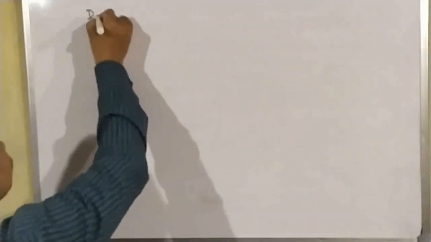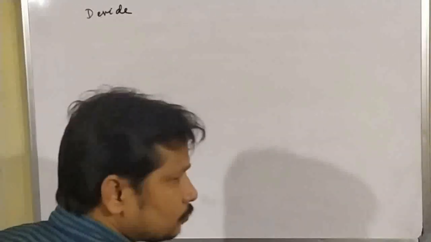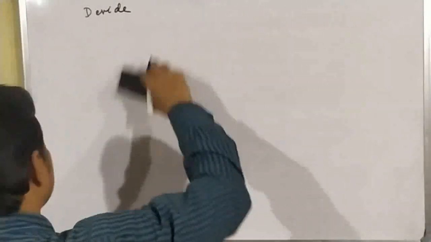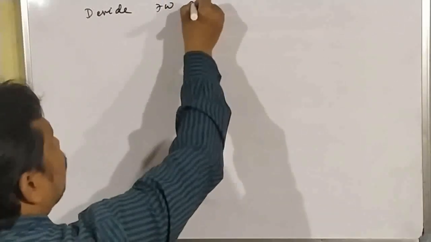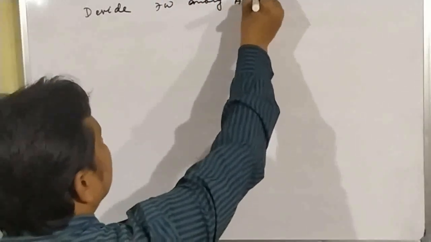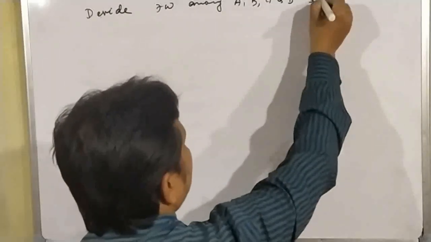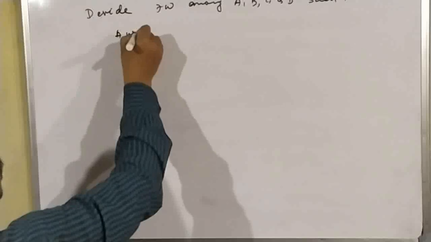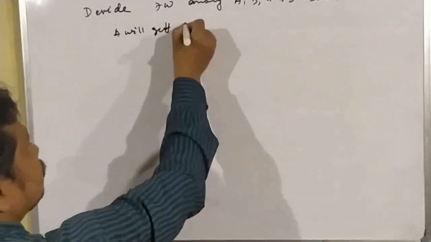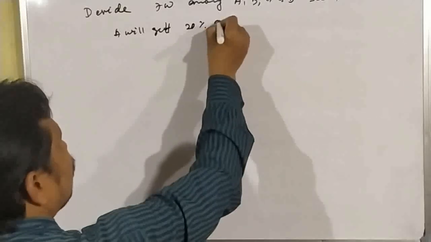Now come to the different types of questions. Suppose we'll take any other number. Suppose divide 700 among A, B, C and D such that A will get 20% of total,